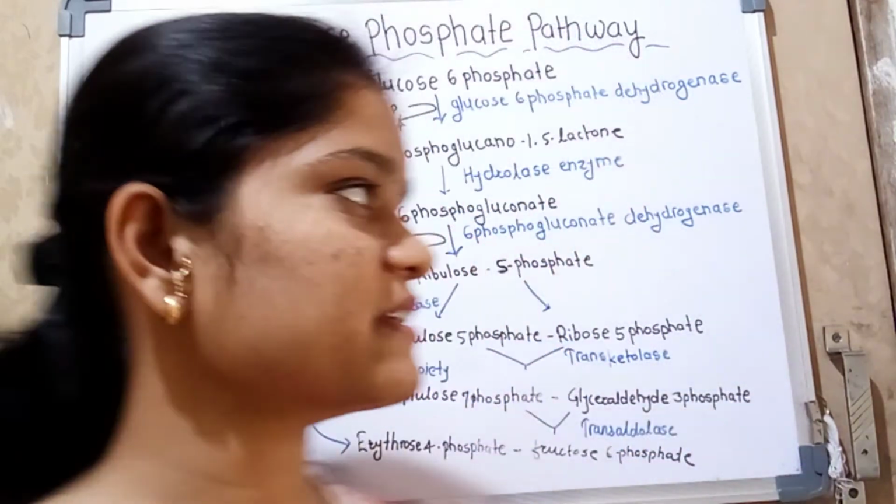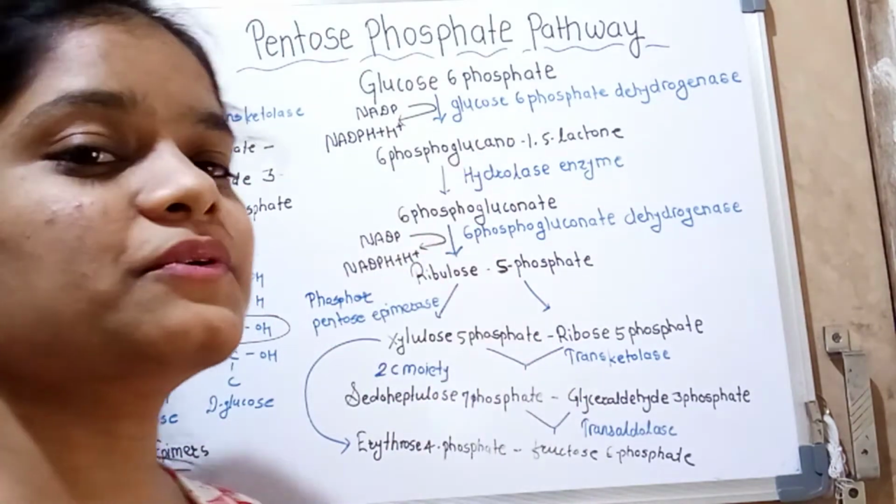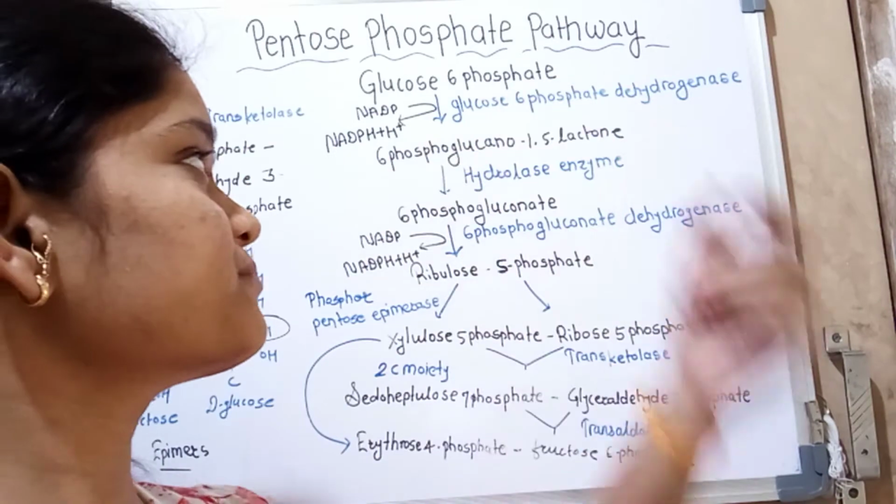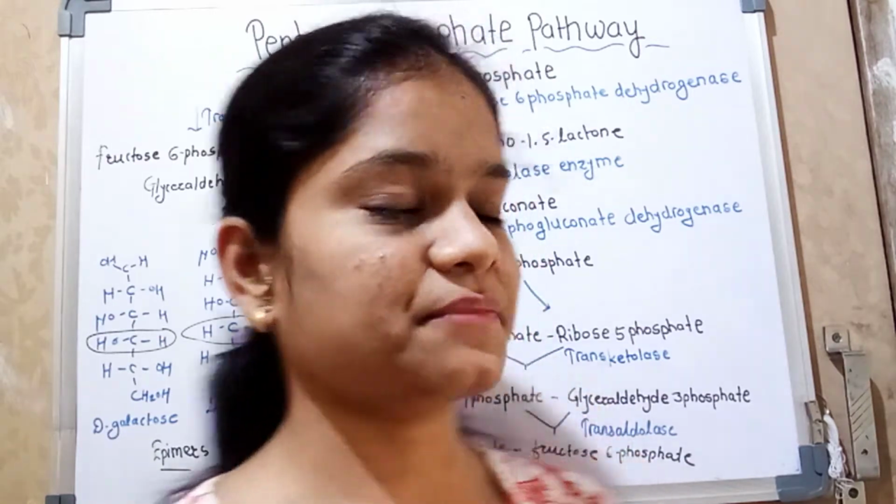First we discuss the oxidation phase. Glucose forms glucose 6-phosphate in the presence of the enzyme hexokinase, and for that it requires energy.